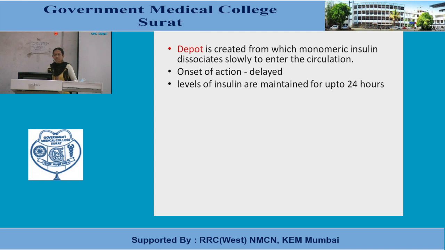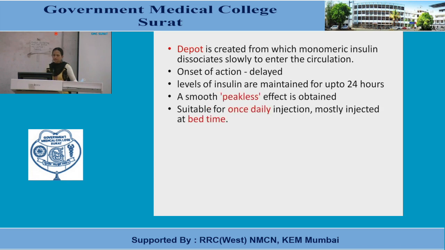So once daily administration, either early morning or preferably at bedtime, is good. A smooth peakless effect, suitable for once daily injection, mostly injected at bedtime. Lower incidence of nighttime hypoglycemic episodes. So that is the advantage because of longer duration of action.